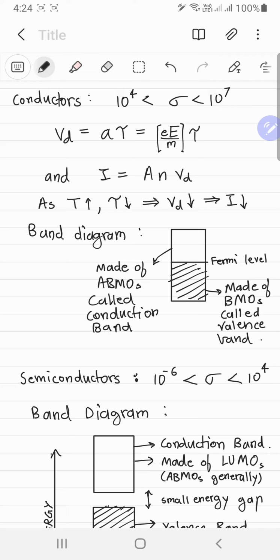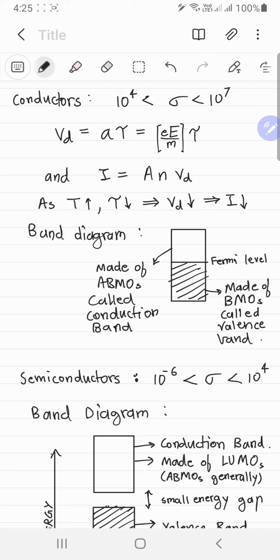So if you think of it as a bunch of electrons doing the same thing, they will first of all be doing random motion and they are moving, right? They're not stopping yet, so they will be getting accelerated, and then after some point, after on average this tau amount of time, they will hit with some particles, and then those bunch of electrons will once again start doing random motion.